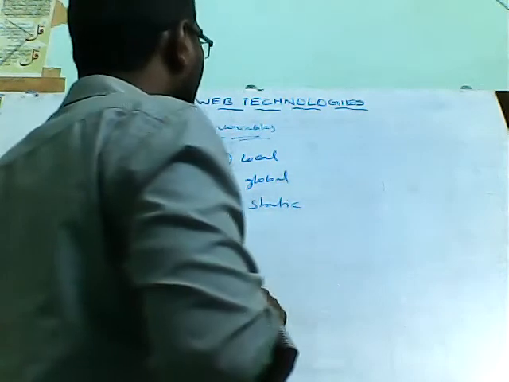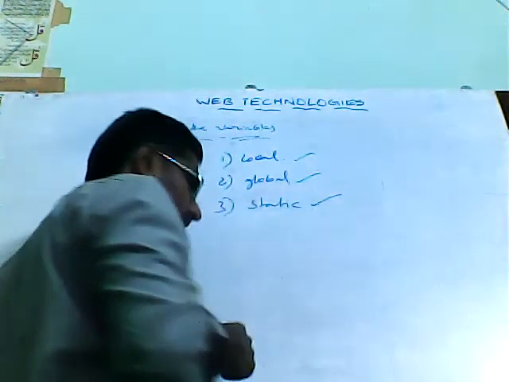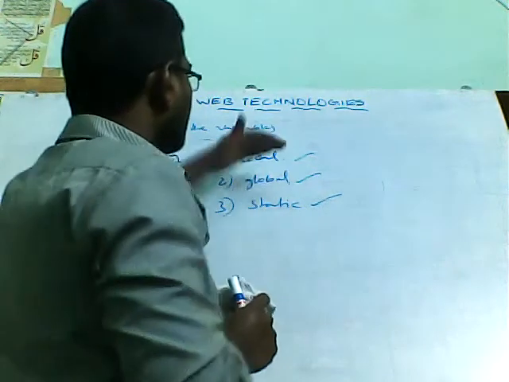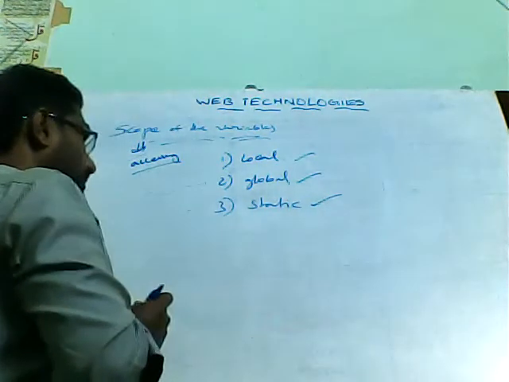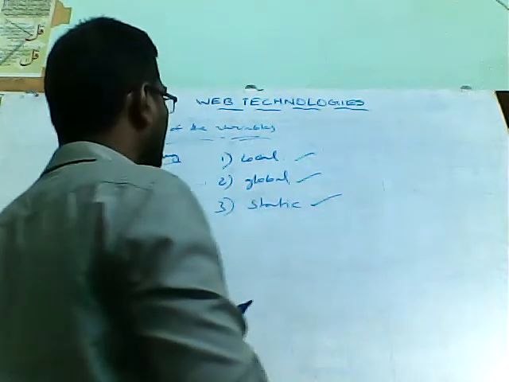You can declare a variable as a local variable, global variable, or static variable. While declaring that variable, you can access it locally, globally, and static. These are the three different types of scope of the variables. We will see that with examples.